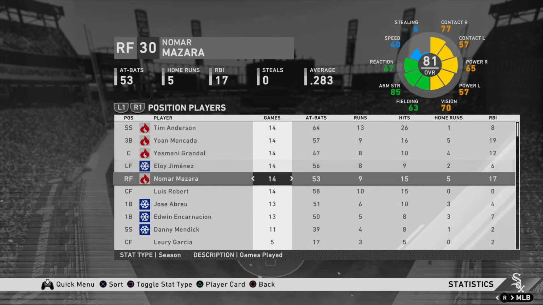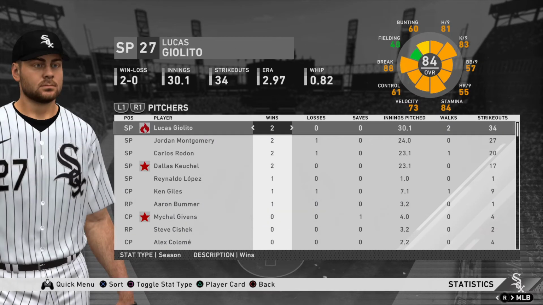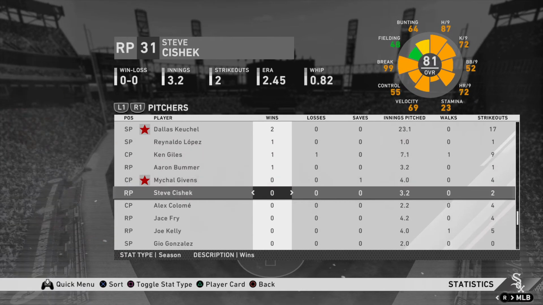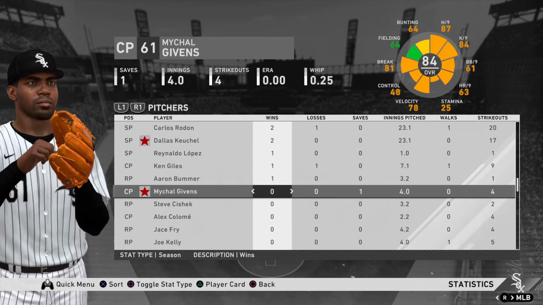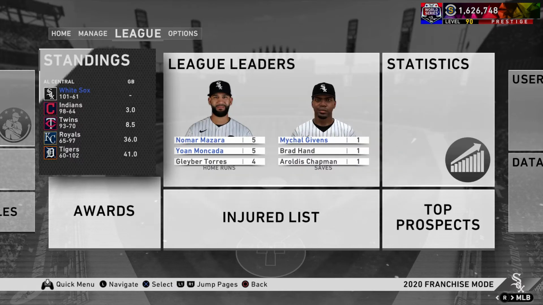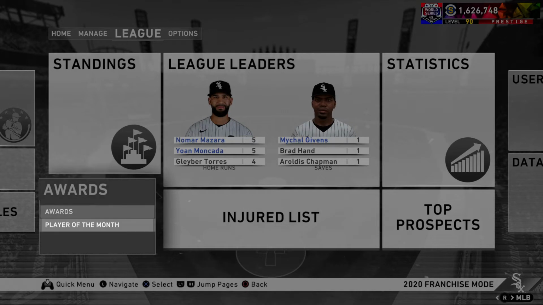No, it's still just showing their hot and cold, so it's not going to say who was an all-star. And I feel like it did show who our all-stars were earlier, just based on that little icon next to them. Well, it does seem that we had Keuchel and then Givens, but Givens was more for the Orioles because we traded for him late. Anyway, I guess we won't really be able to see who made the all-star team, but that's fine. What we can see, though, is different awards.